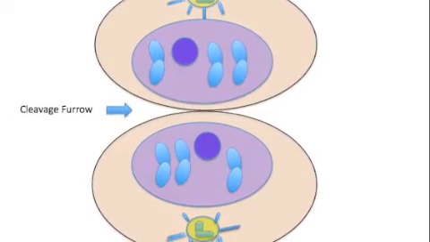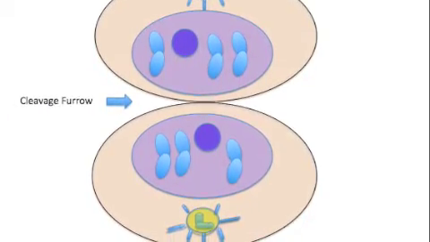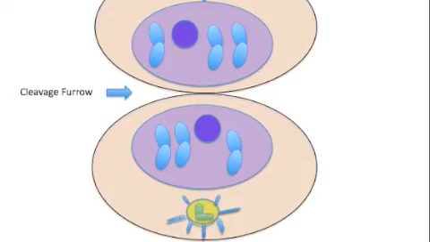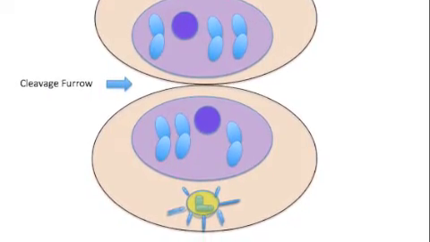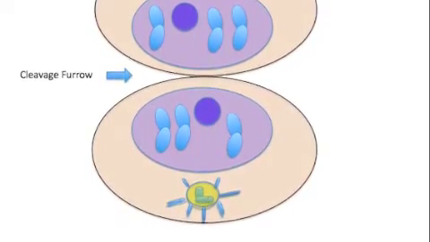During cytokinesis, the cytoplasm divides, forming two distinct cells, though each is genetically identical to the original cell. In animal cells, this is called cleavage furrow. In plant cells, however, a cell wall forms between the two cells.